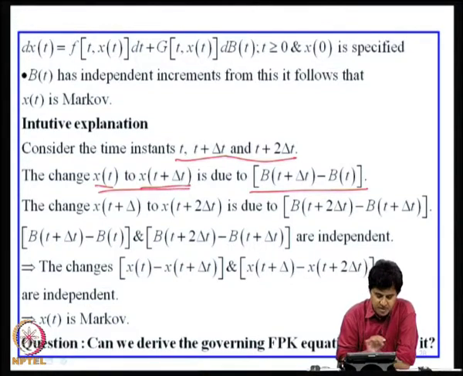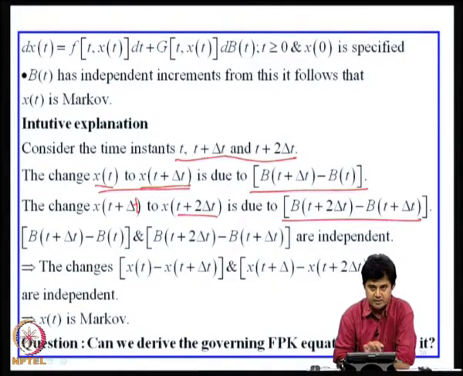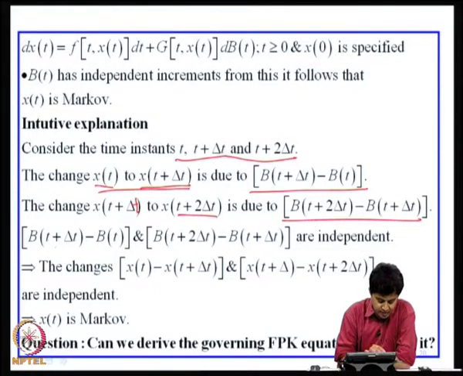Similarly, the change from t plus delta t to t plus 2 delta t is due to the increment B of t plus 2 delta t minus B of t plus delta t.